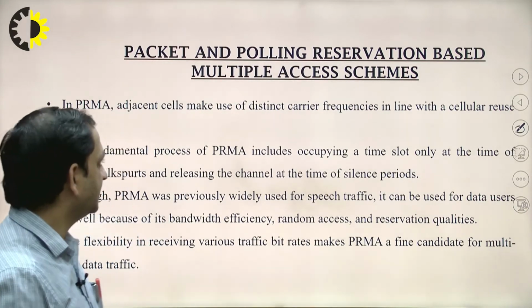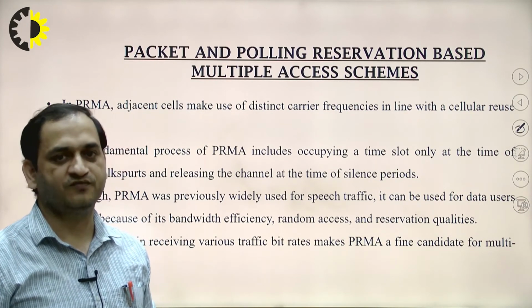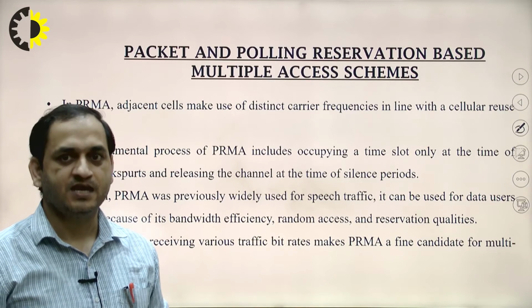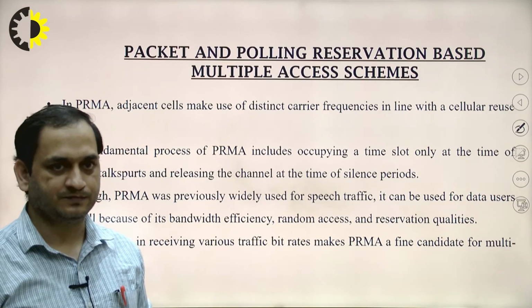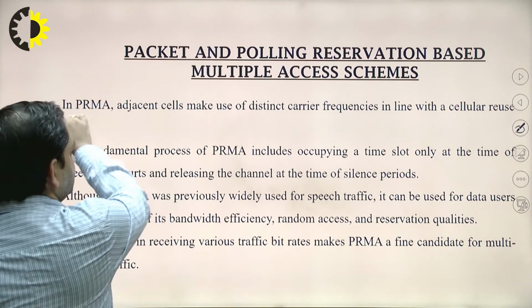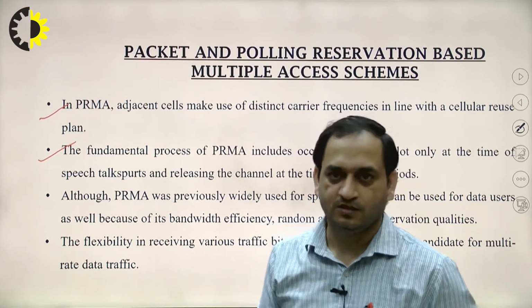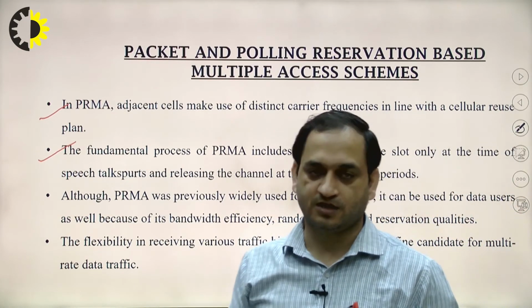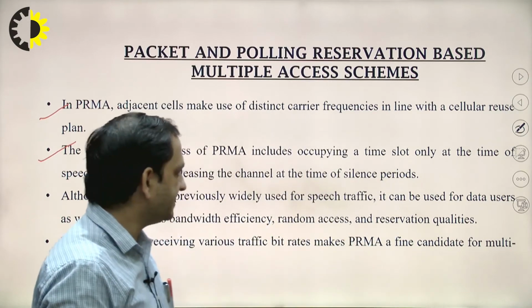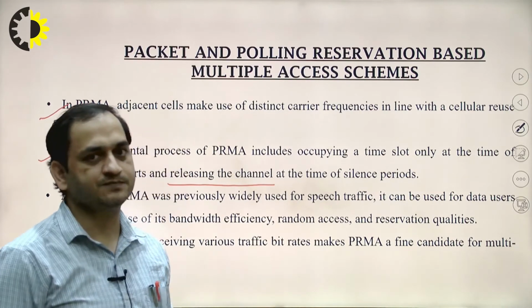In PRMA, the adjacent cells make use of distinct carrier frequencies in line with a cellular reuse plan. The fundamental process of PRMA includes occupying a time slot only at the time of the speech targets and releasing the channel at the time of silence periods.